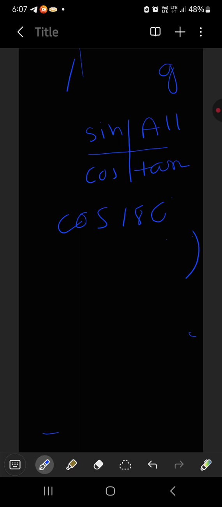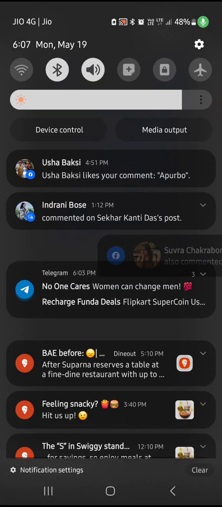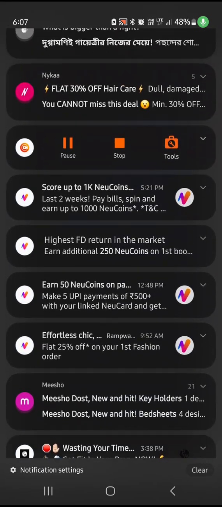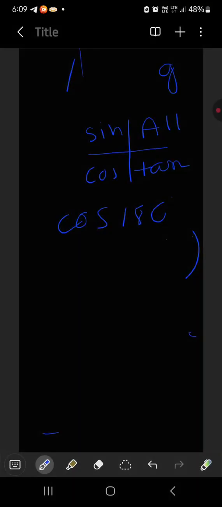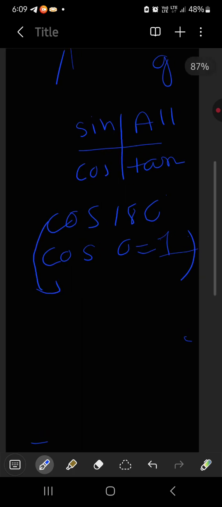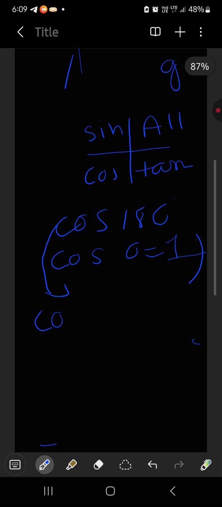Cos 180 degree we can write it as... to understand the value of cos 180, why it is -1, you have to tell me one thing, what is cos 0? It is 1. Okay, so cos 180 we can write it as cos 90 into 2 minus 0.